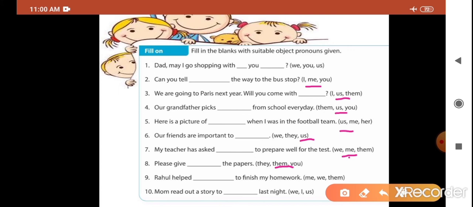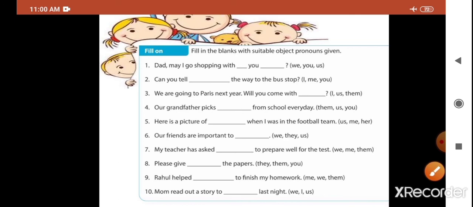Rahul helped me to finish my homework. Here the correct answer is me. Last. Mom read out a story to us last night. Very good. So, us is the correct answer.